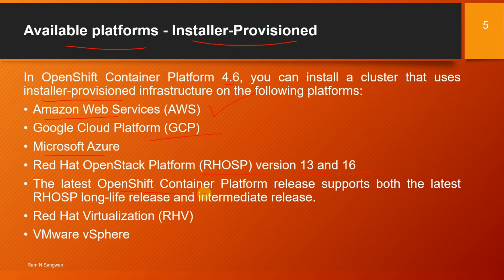The latest OpenShift Container Platform release supports both the latest RHOSP long life release and intermediate releases, and then Red Hat Virtualization, that is RHV, and VMware vSphere. All these platforms are supported. We have to talk about one because it is not possible to demonstrate all of them. However, once you learn one, you can do it on any.